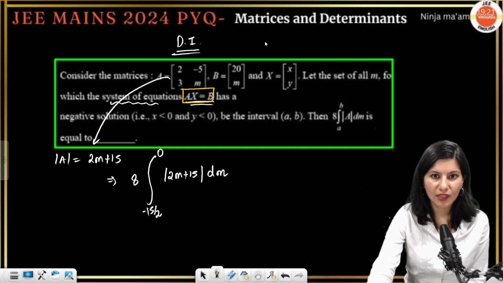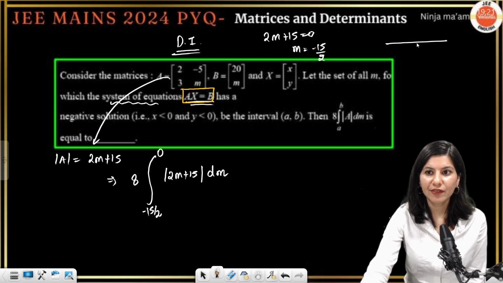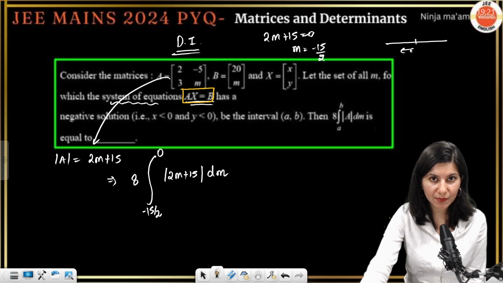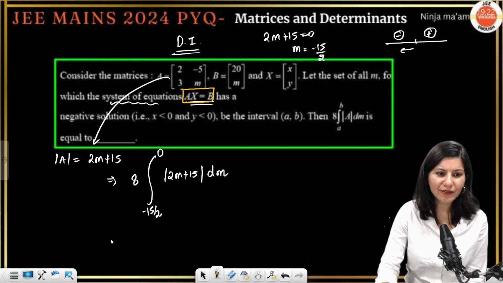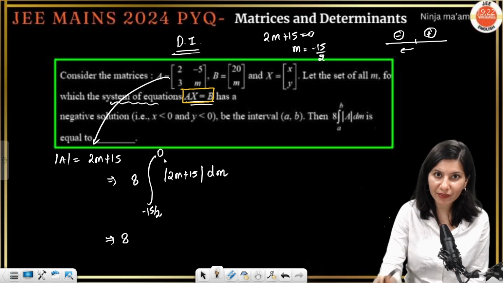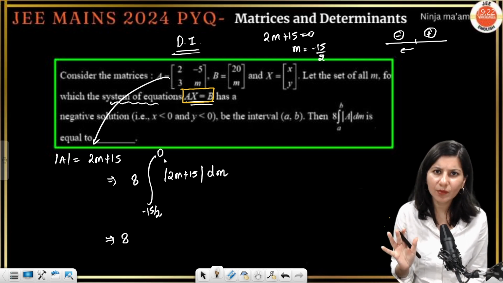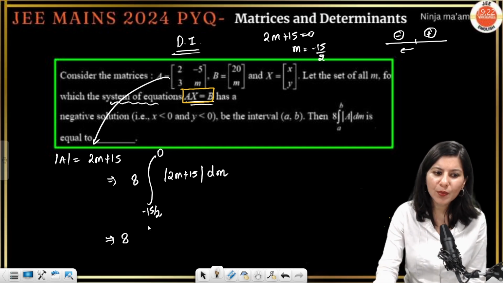Let's see: 2m plus 15 is equal to 0, so m is equal to minus 15 by 2. If you put any number below this, you will get a negative, and after this a positive. Between 0 and minus 15 by 2, if you pick any number, say minus 1, it is going to become positive only. So you just open it with a positive sign.